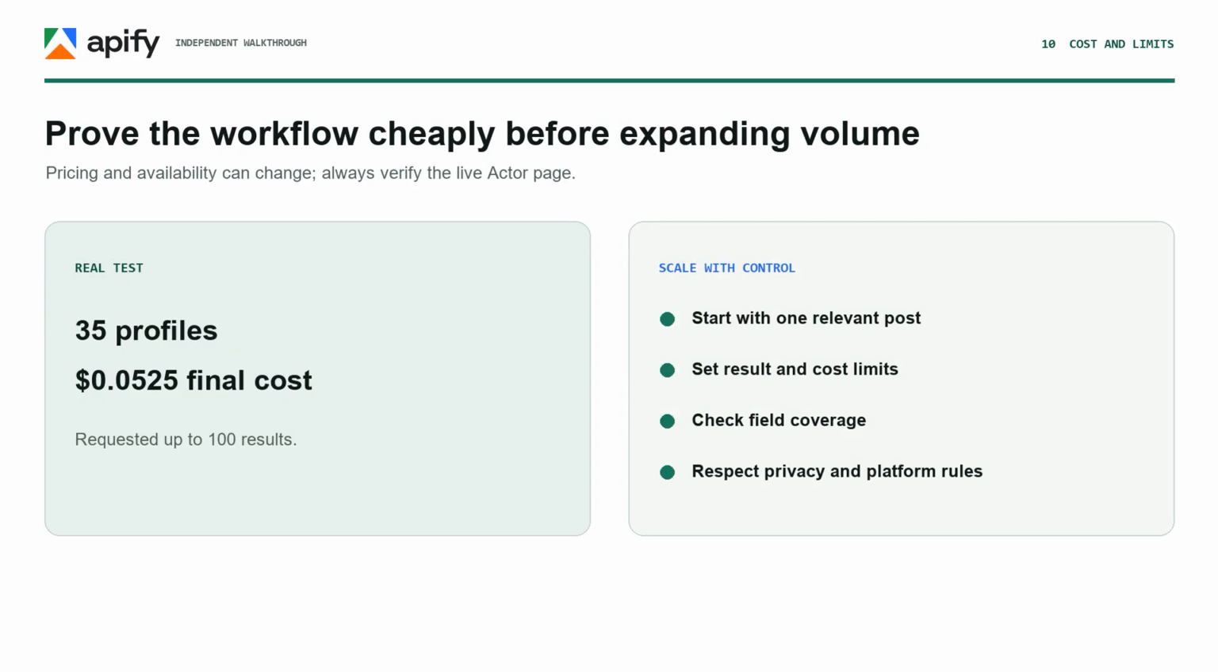Start small because the best post is not always the one with the most reactions. A niche post can produce fewer profiles, but stronger relevance. Use cost and item limits, validate field coverage, compare several posts, and follow privacy rules, platform terms, and applicable law. Pricing and availability can change.